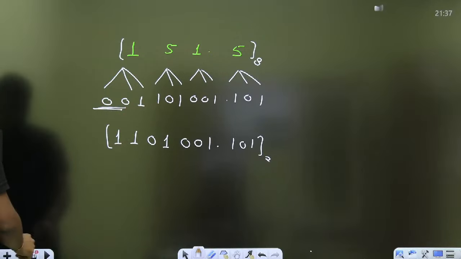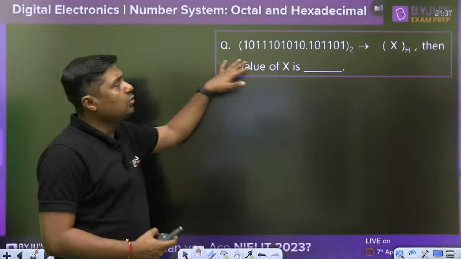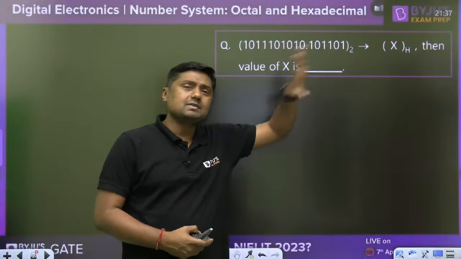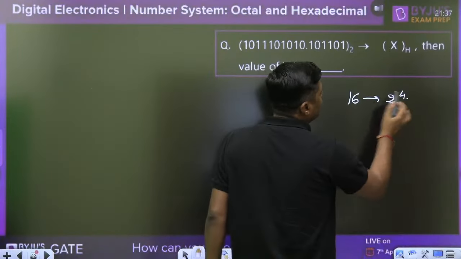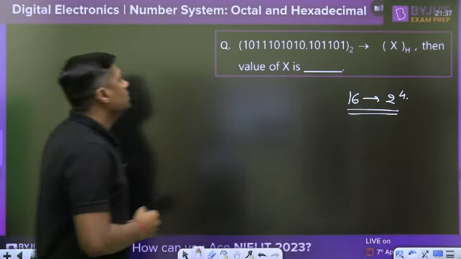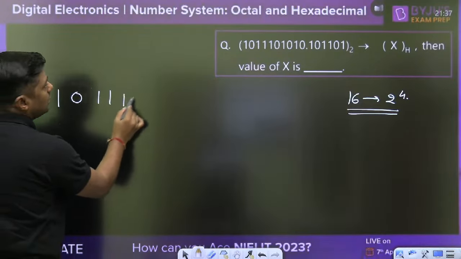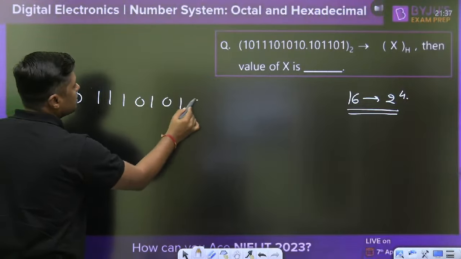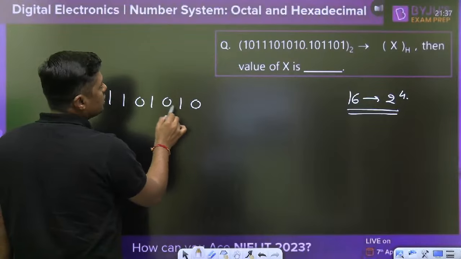Then the next question is, you have to convert it into hexadecimal. Hexa means 16, which is 2 to the power 4, so group of 4 bits. Now what is written here? 1, 0, 1, 1, 1, 0, 1, 0, 1, 0, 1, 0, 1, 1, 0, 1, 0, 1.